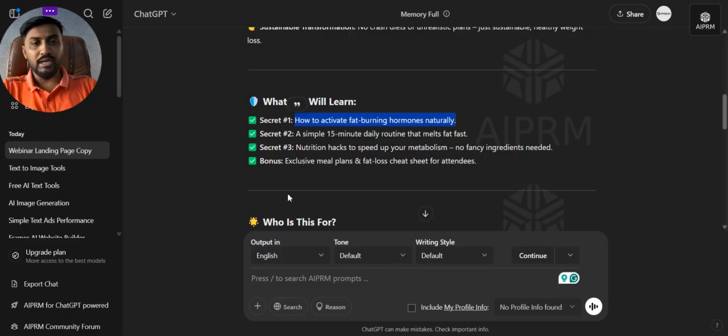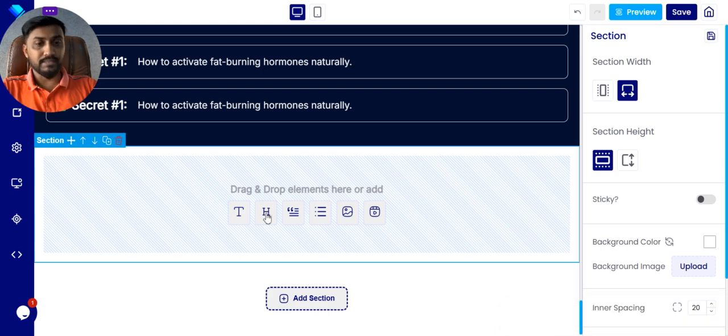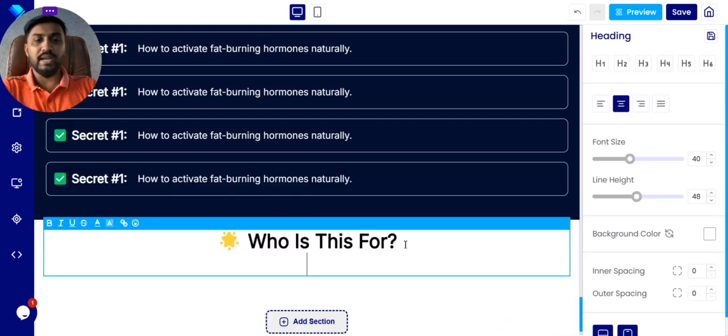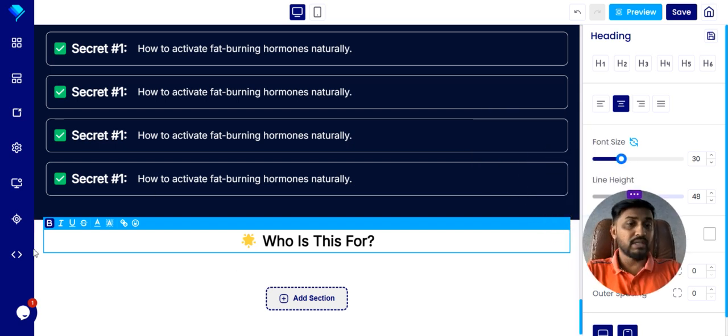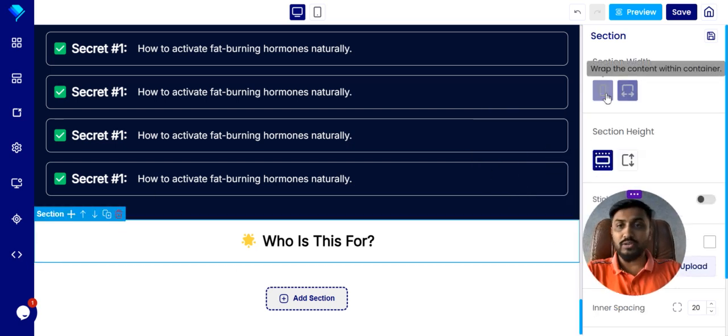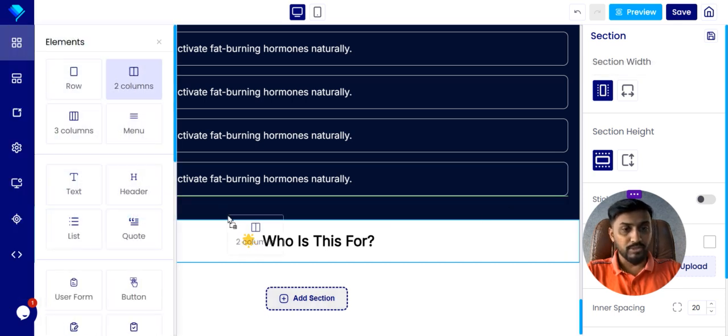Now I need to take a new section, and then who this is for. Okay, and you want to create some cards. So first let's put the headline here, and then let's make it a 30. Now I want to create this section. First I'll wrap the container, and then here I'll put two columns.